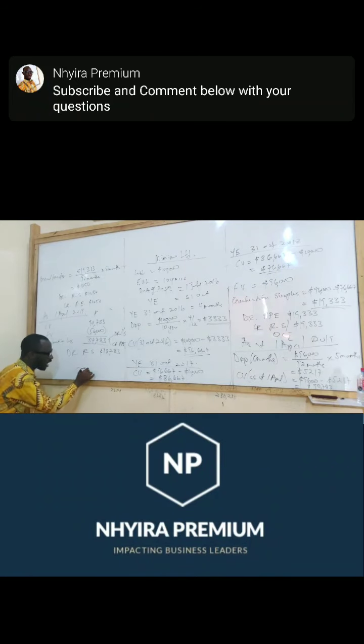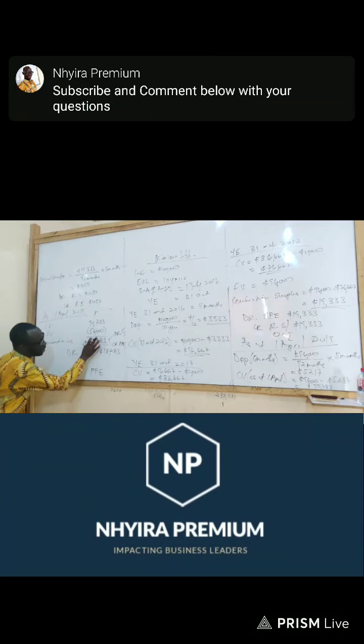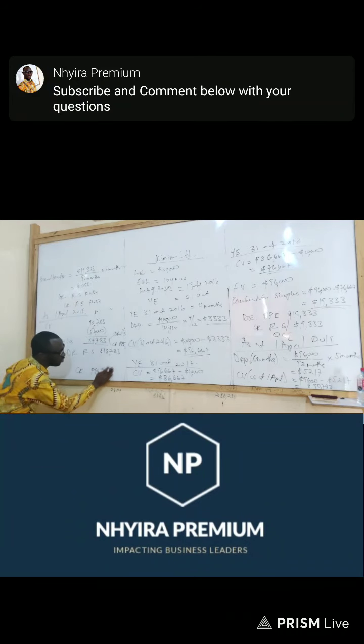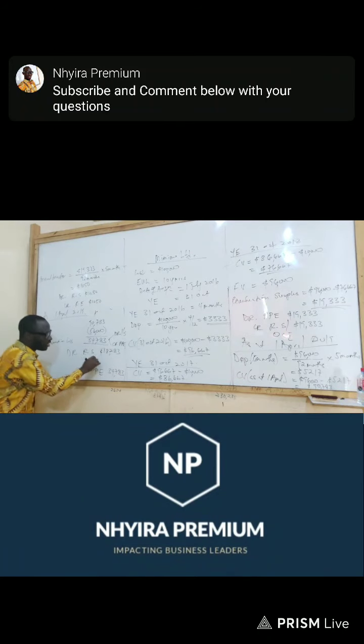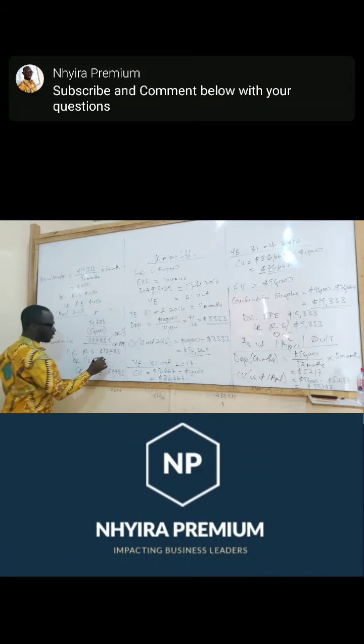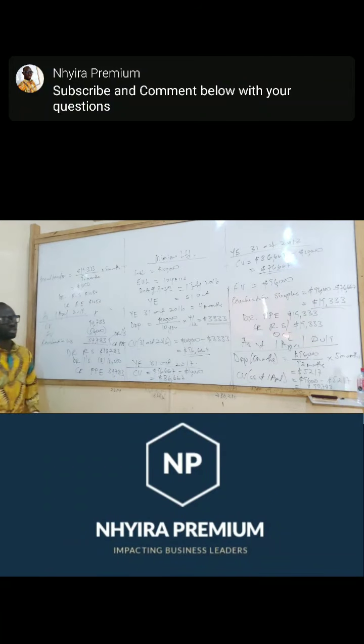283. Still, you credit your PPE with the entire amount of what? 34,783. Then the balancing figure will now be debited in the income statement. How much? 16,500. This is what I was talking about.